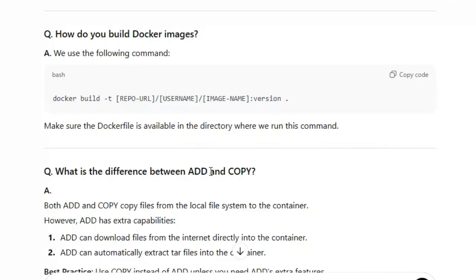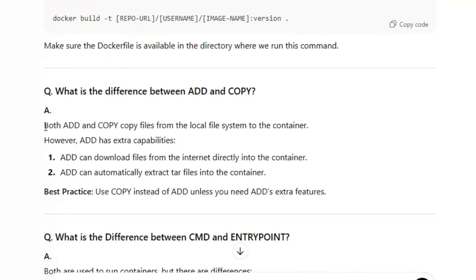What is the difference between ADD and COPY? Both ADD and COPY copy files from the local file system to the container. Both do the same, but with a little bit of difference. However, ADD has extra capabilities. ADD can download files from the internet directly into the container. ADD can also automatically extract tar files into the container.